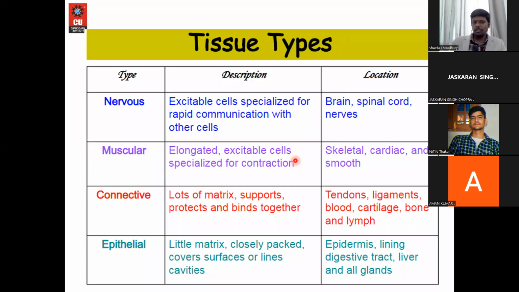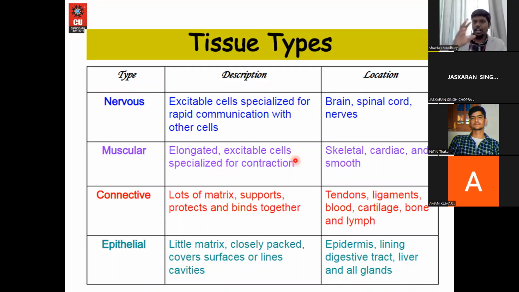And last and final is our epithelial tissue. Epithelial tissue is a type of matrix, but it's not a pure matrix. It covers the outer surface and linings of either inner organs or the outer side. Epithelial tissue is present in the epidermis, the lining of the digestive tract, and the liver and other glands.